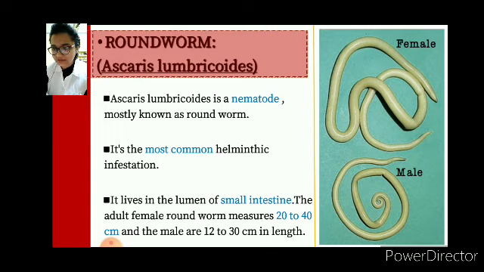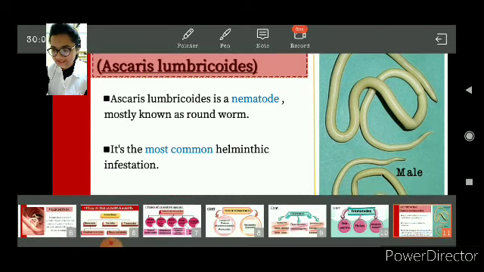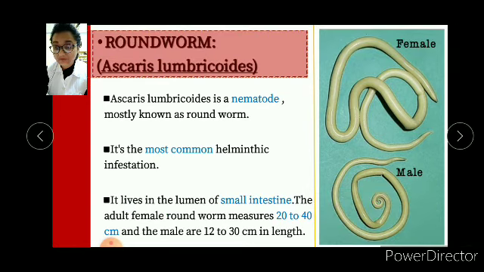Here we can see male and female bodies being shown. This is a female Ascaris lumbricoides and this is a male Ascaris lumbricoides. Ascaris lumbricoides is a nematode, mostly known as roundworm. It's the most common helminthic infestation and it lives in the lumen of the small intestine.